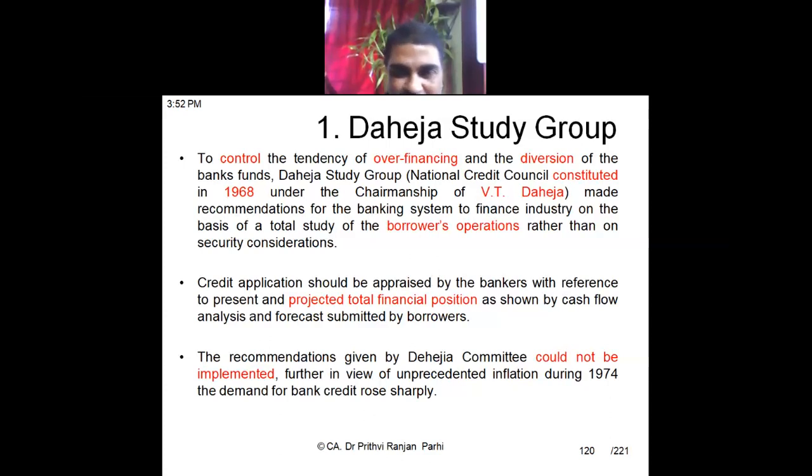However, this committee's recommendations could not be implemented properly because during this period, 1974, because of the war situation, the banks' credit demand rose sharply, and there was a totally different kind of situation, not a normal business scenario. In that situation, all these suggestions could not be implemented. That is the story of the Hedja study.